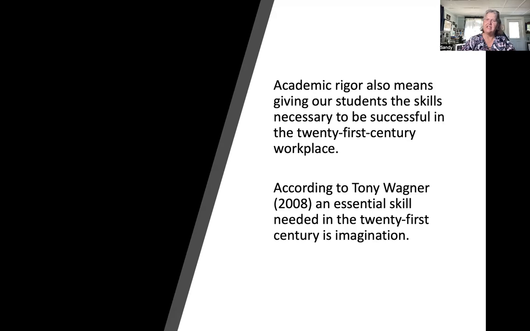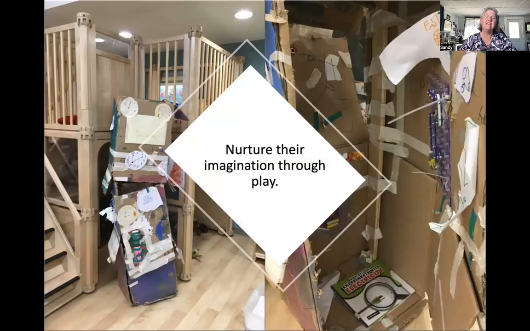Now, one thing that's very important is rigor. Being challenged enough, having that depth of understanding enough that we're going to be successful in the 21st century. And one of those really important skills is imagination. So you may see things in your child's classroom that at first sight might not look like they're very mathematical, but part of that imagination is seeing things as wholes and as parts, and reasoning.